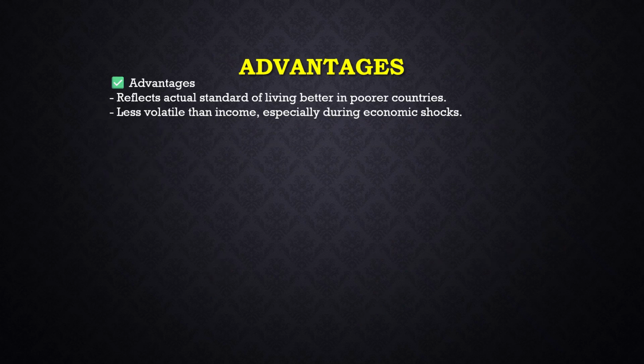Now in India's case, we have seen that our income-based Gini coefficient shows that we have high inequality, because our income Gini coefficient is in the 0.40 range, while our consumption-based one is in the 0.3 range. So this is lower, this is higher; this is income, this is consumption.